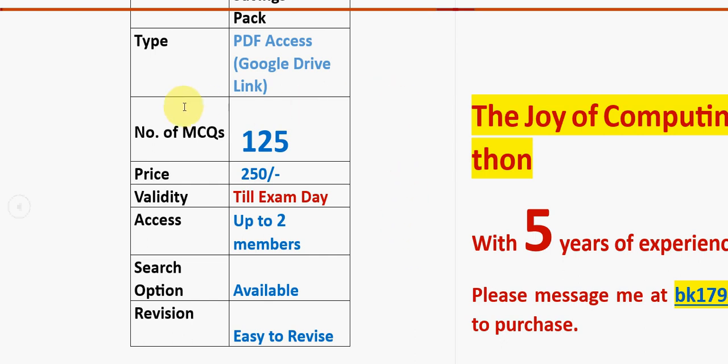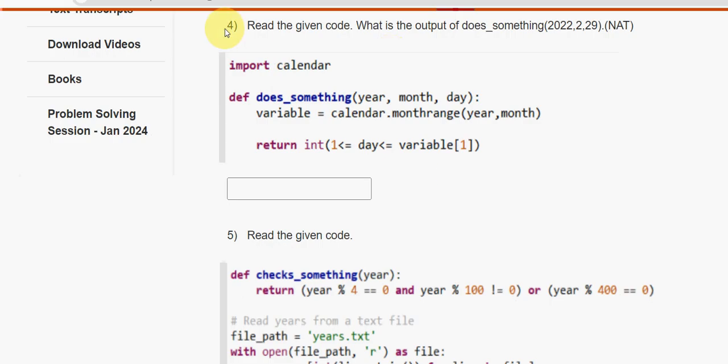So that's it. Now let's get back to the solutions. So fourth question, read the given code. What is the output of does something function?